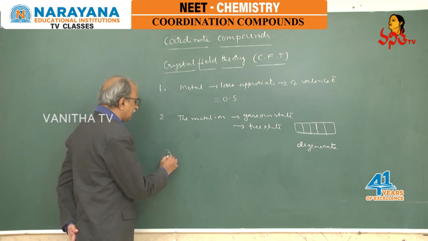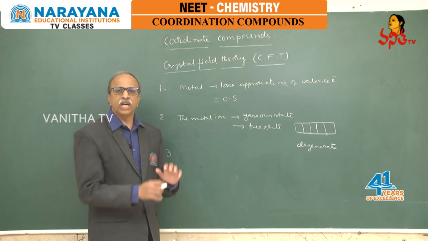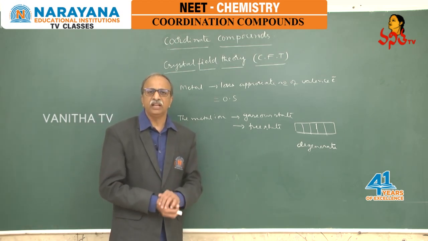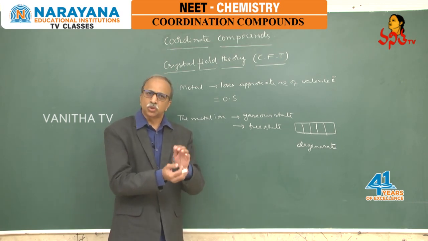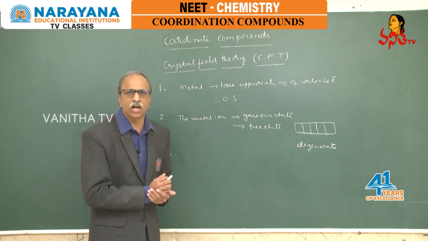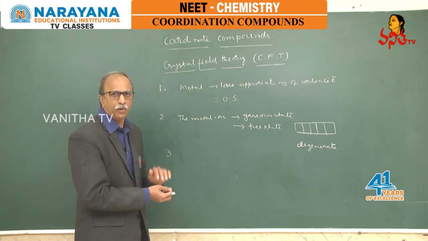Now, since these metal ions are smaller in size and have high nuclear charge, they can attract the ligands towards themselves during the formation of these metal complexes or coordination compounds.